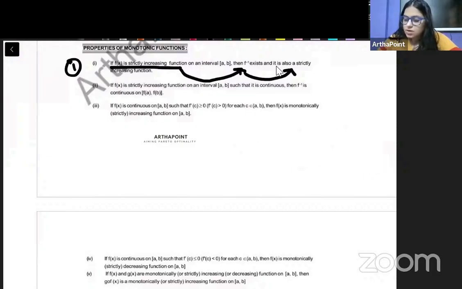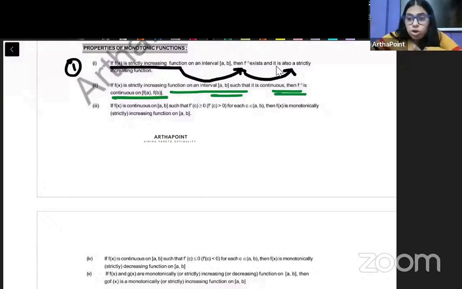Okay. Now, fx is strictly increasing function in the interval AB. F inverse is continuous in the interval AB. अगर हम fx को monotonically increasing नहीं बोल रहे हैं, we are just saying that it is increasing in a particular function such that it is continuous, that then f inverse x will also be continuous. Fx is continuous such that f dash c is greater than 0. Then fx is monotonically increasing on the interval.